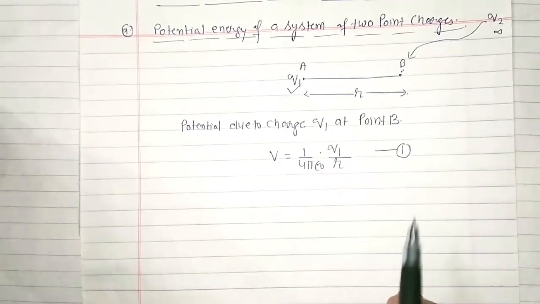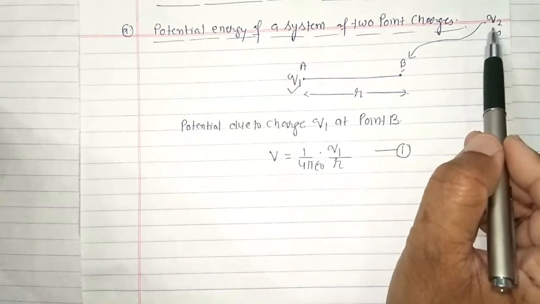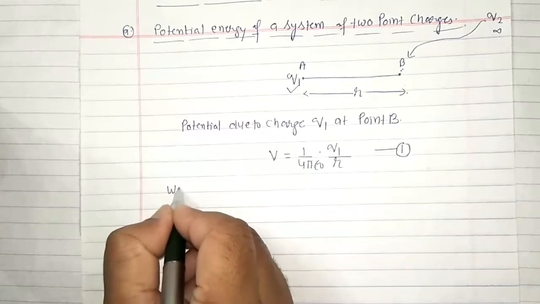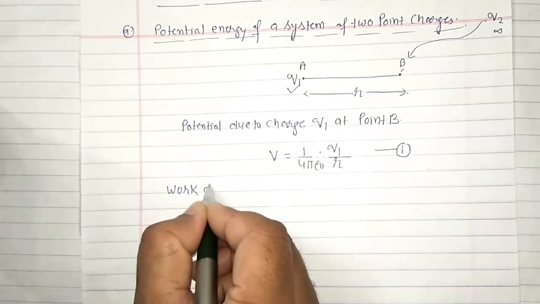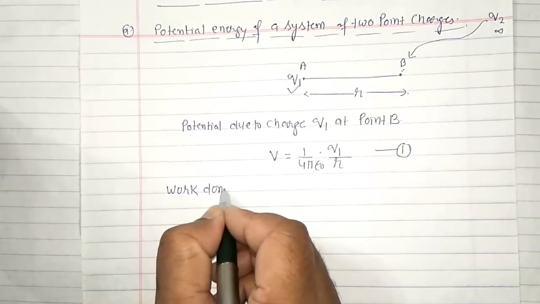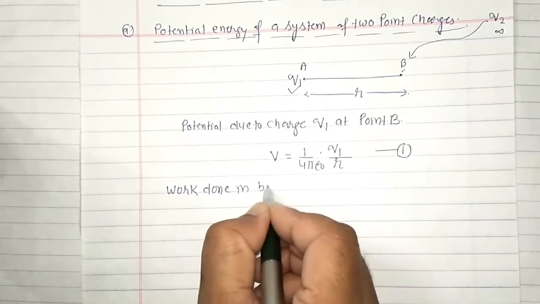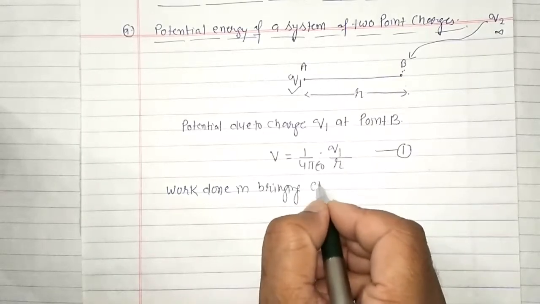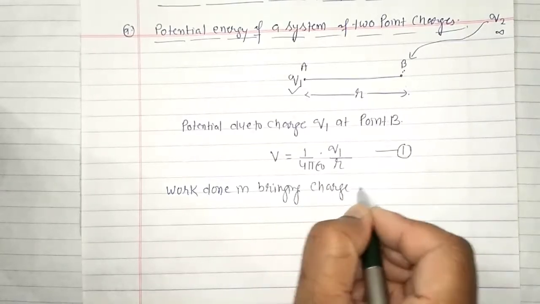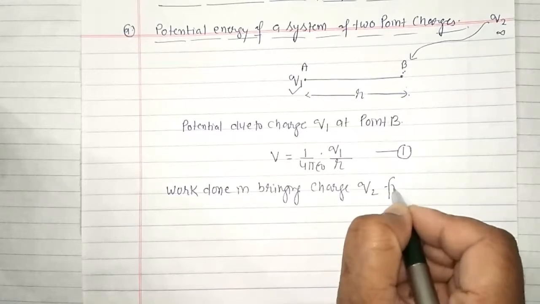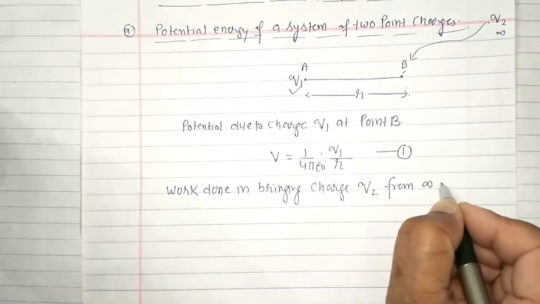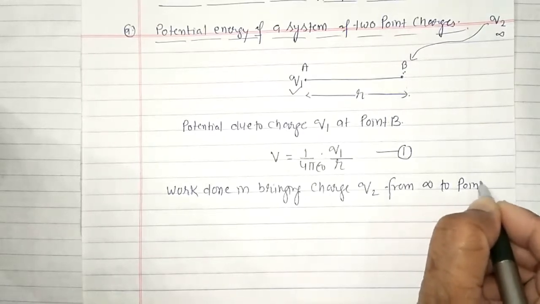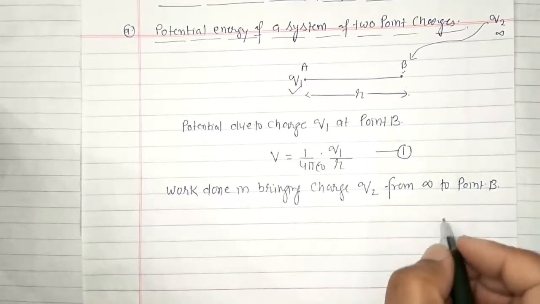Now work done in bringing this charge Q2 from infinity to point B. What will be the work done?